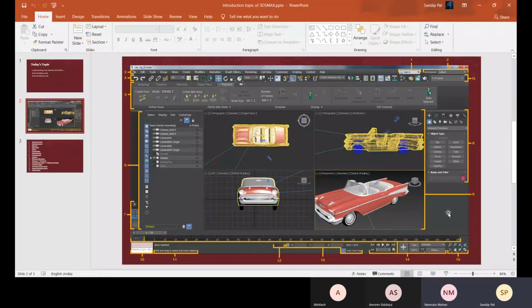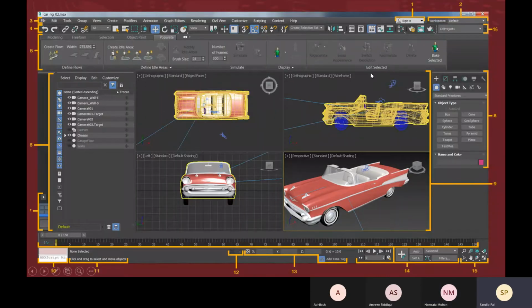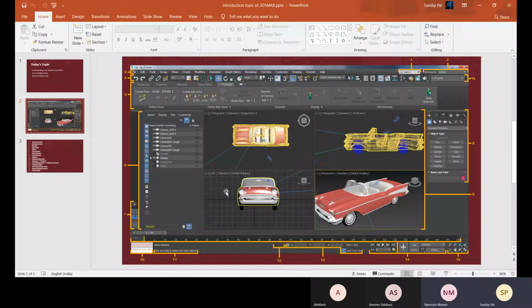I missed the 7 number. 7th is what? Okay, that is your viewport layout. I think I have missed out. That is your viewport layout. So now you can see that this viewport has 4 different layout. So with this option, you can change the viewport layout. Okay, so let's switch into our software itself.